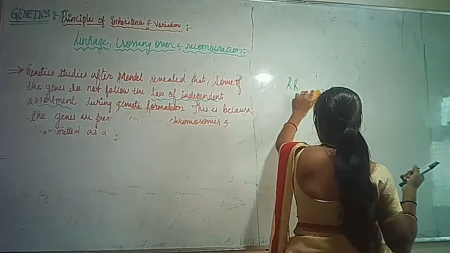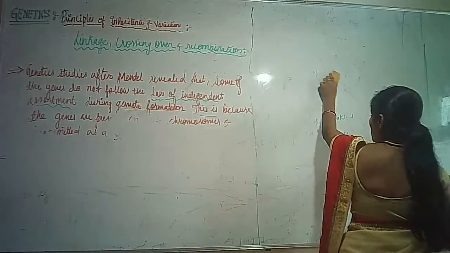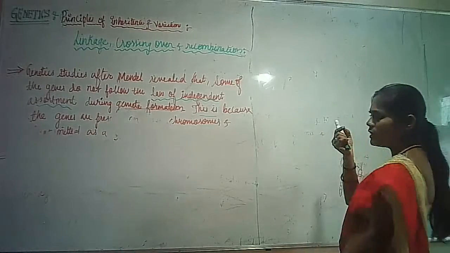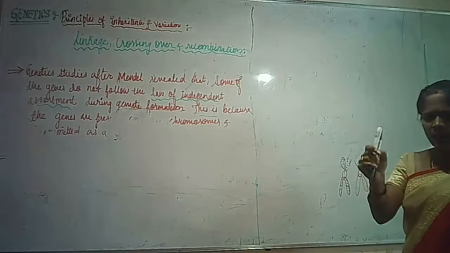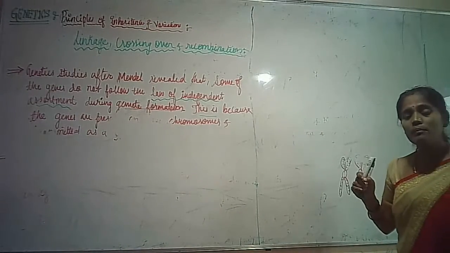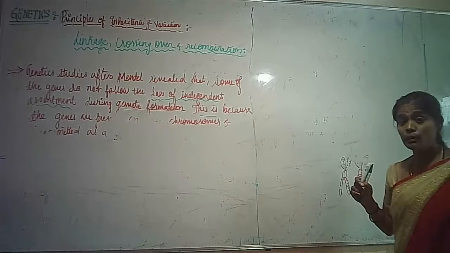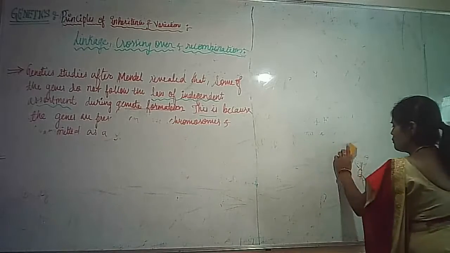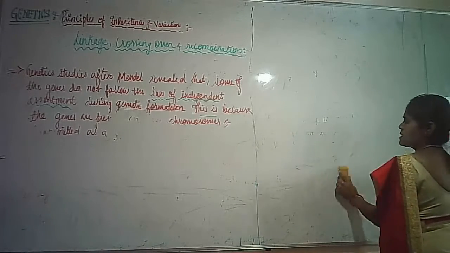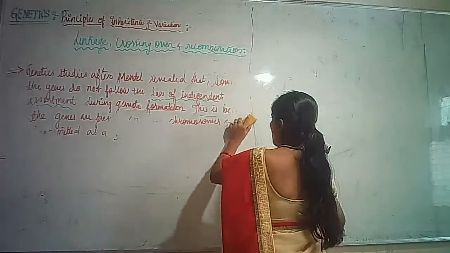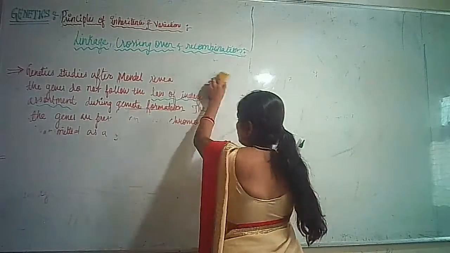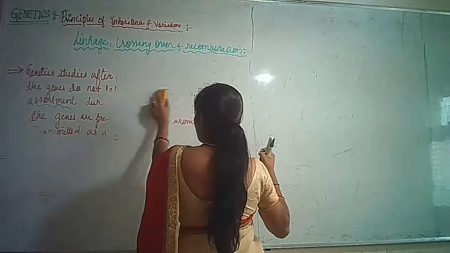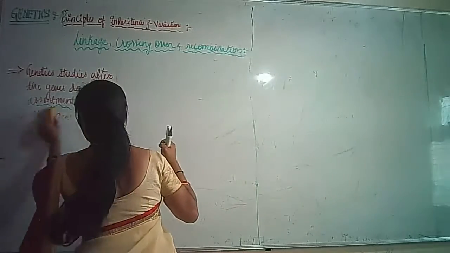Do you know what a fruit fly is? When you keep a banana, and the banana starts decaying, very small flies will come. You can find many very small flies. Those are called fruit flies. Okay, so these fruit flies, if you see,